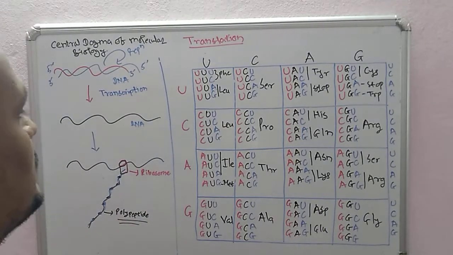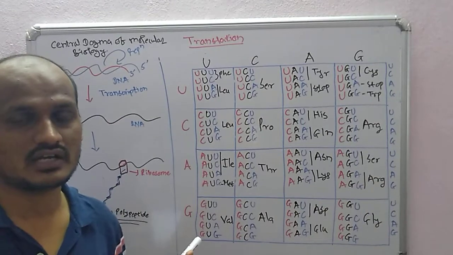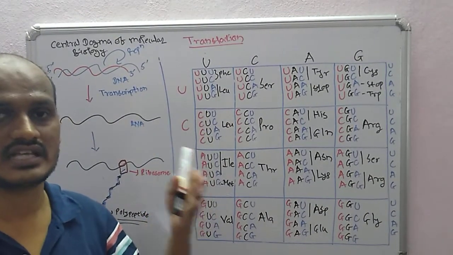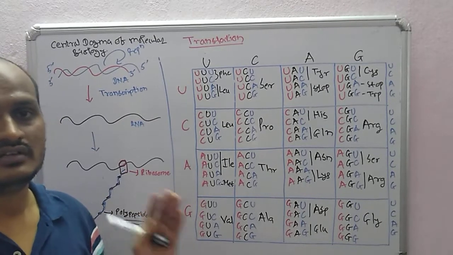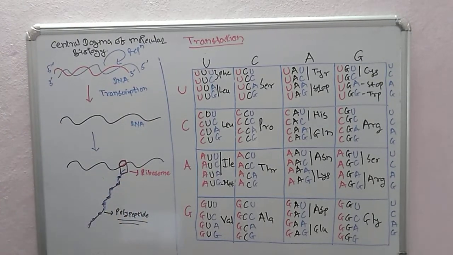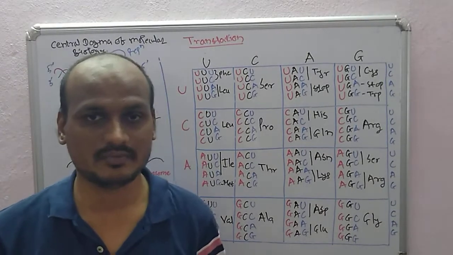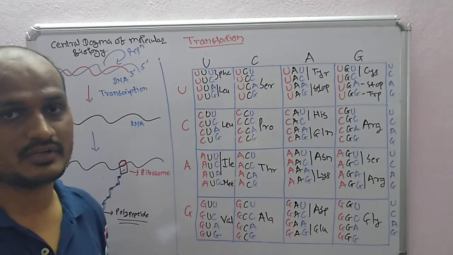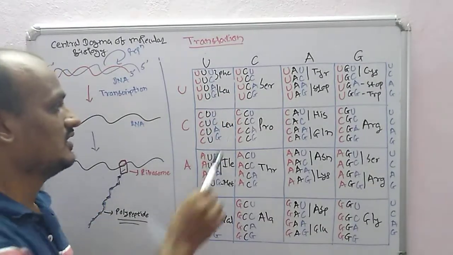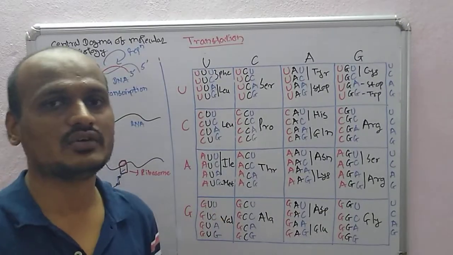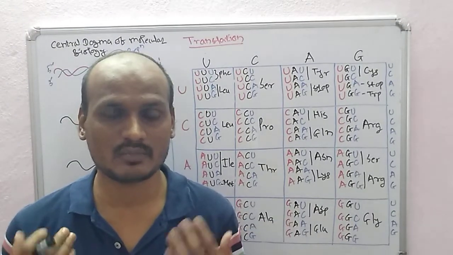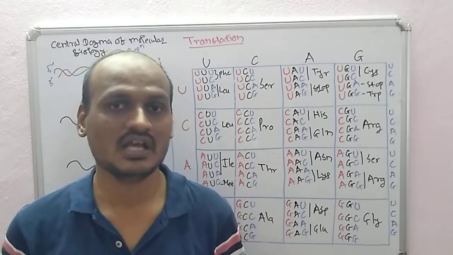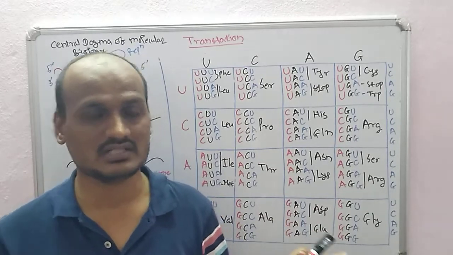So whenever we say DNA is being translated into protein, it means that it is being transcribed into RNA, and this RNA is being translated into the protein. So this is translation. Protein is made up of amino acids. For example, phenylalanine is an amino acid, leucine is an amino acid, isoleucine, methionine. We have a total of 20 common amino acids occurring in our body. These 20 amino acids join in different combinations, and after joining together they form the polypeptide chain.